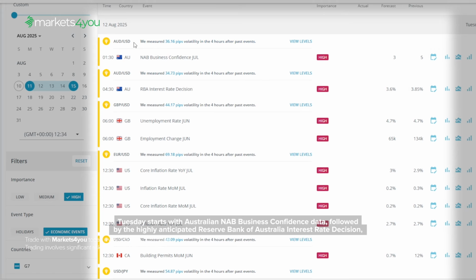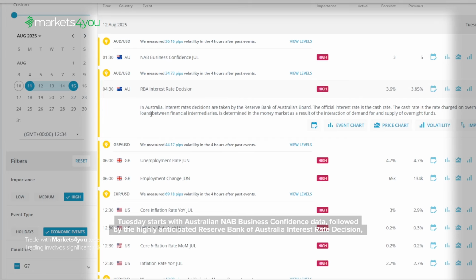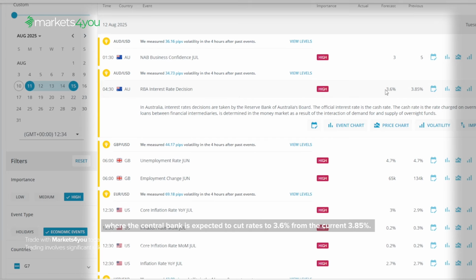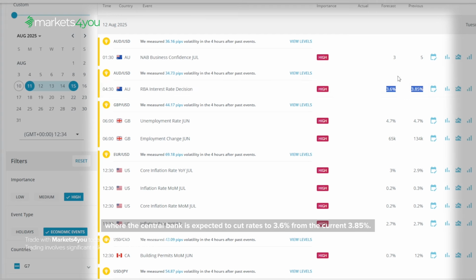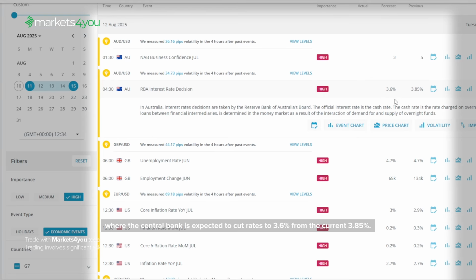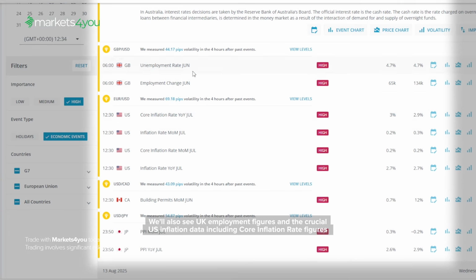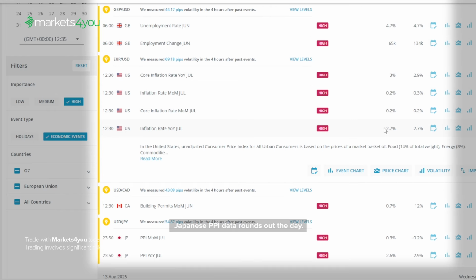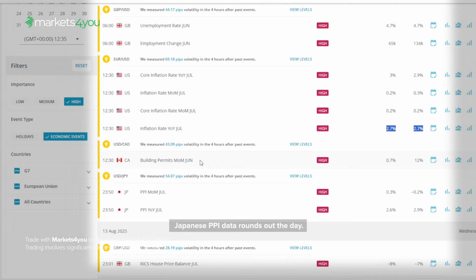Tuesday starts with Australian NAB business confidence data, followed by the highly anticipated Reserve Bank of Australia interest rate decision, where the central bank is expected to cut rates to 3.6% from the current 3.85%. We'll also see UK employment figures and the crucial US inflation data, including core inflation rate figures. Japanese PPI data rounds out the day.